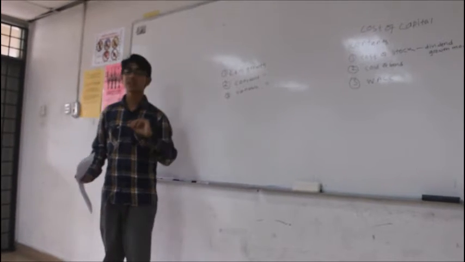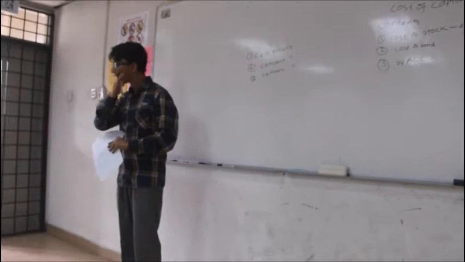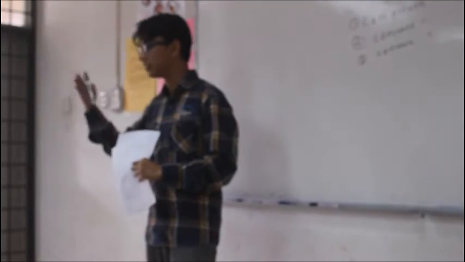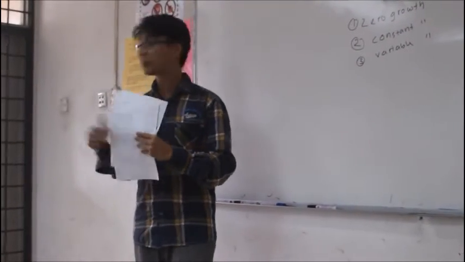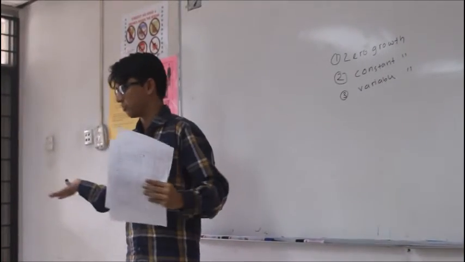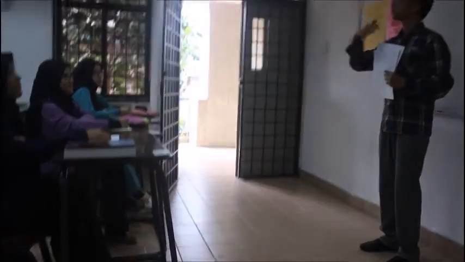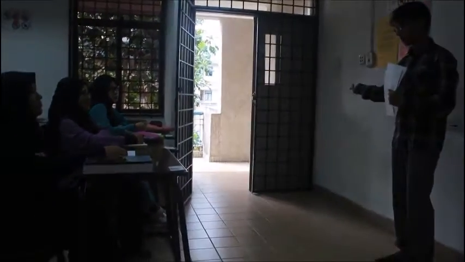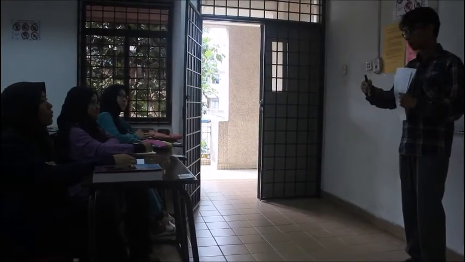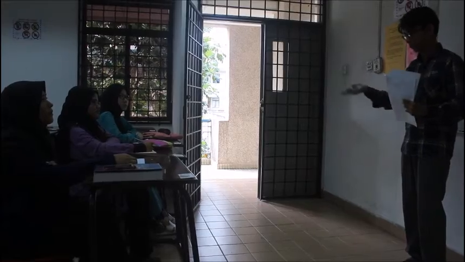For the constant growth rate, this means you will get dividend with an increasing rate. In every year there will be a different growth rate, a different dividend. However, for the variable growth, what does variable mean? Which is changeable, right? That means until a certain period you will get this amount of dividend. For the rest you will get another portion of dividend, another different percentage, that will give you the dividend.